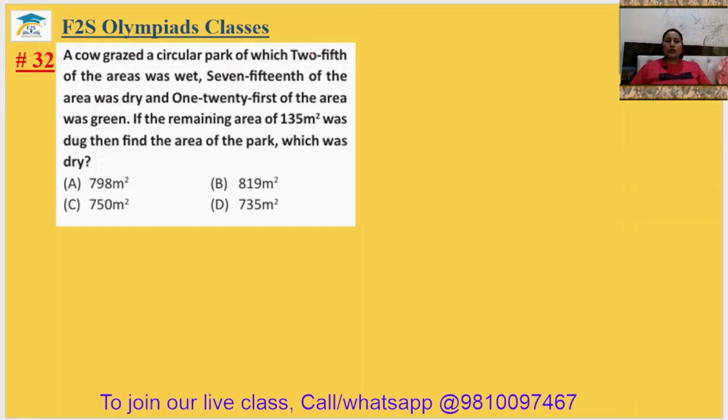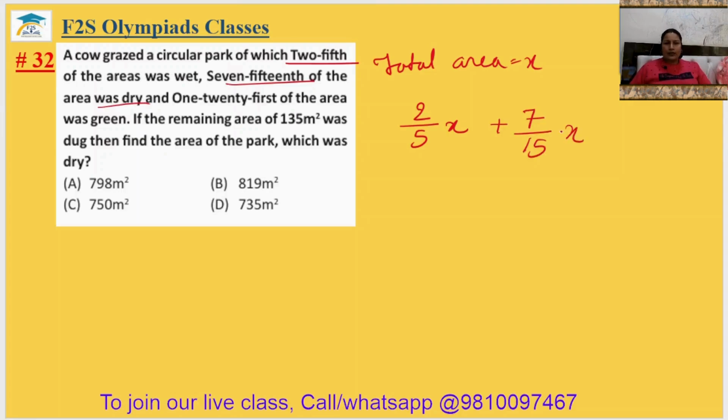Suppose the total area is x. So the wet area will be 2 by 5x, and the dry area 7 by 15x.